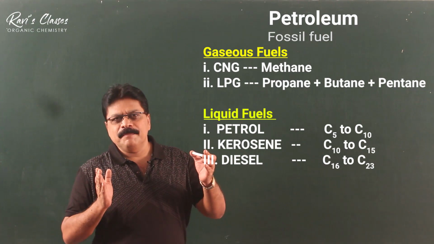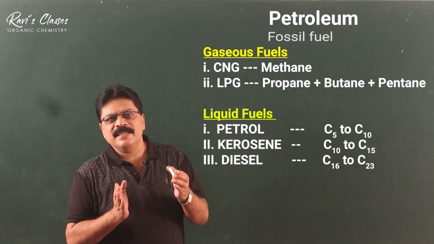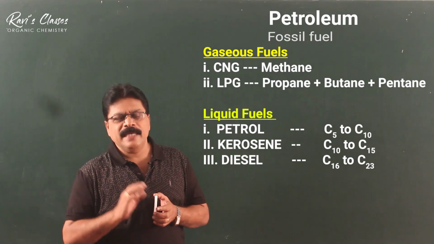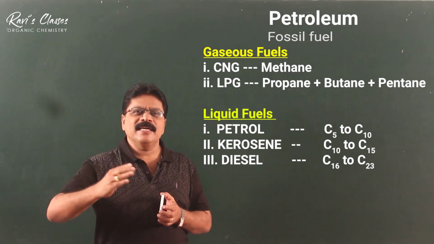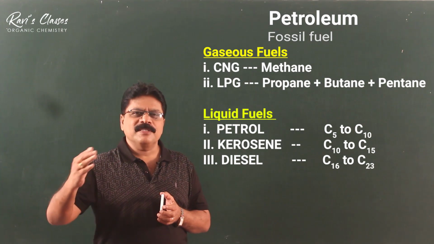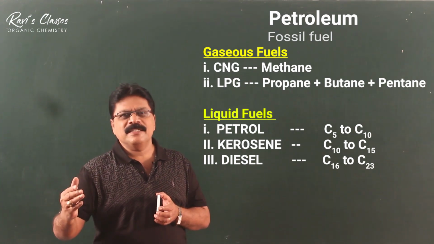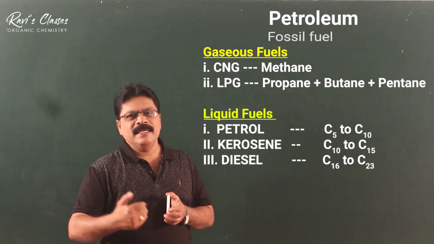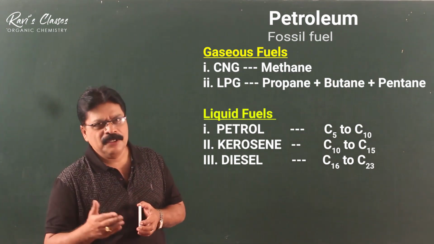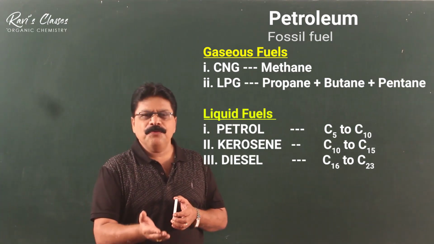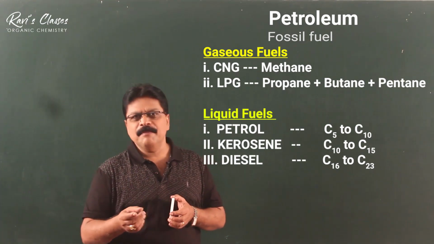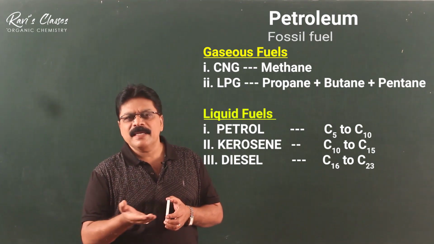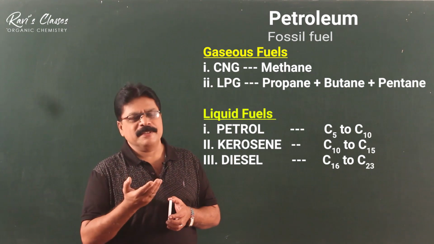And the physical state of these hydrocarbons is dependent upon the number of carbons also. As the number of carbons increases, they gradually tend to become liquids, viscous liquids, even sometimes fats, paraffin wax, and semi-solids. So the carbon number is directly related to the physical state. Therefore, the first few members, that is methane, ethane, propane, butane, pentane, appear as gases under normal conditions of temperature and pressure. These are the gaseous hydrocarbons.